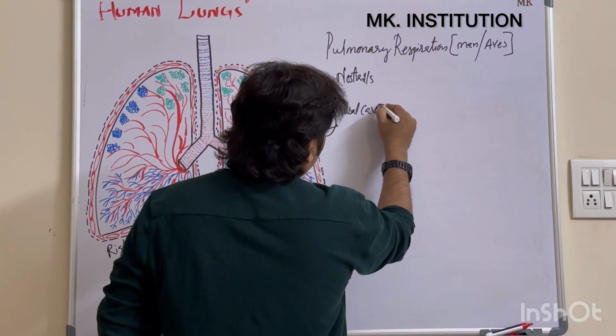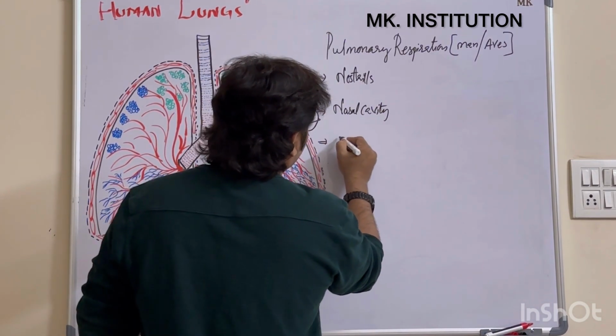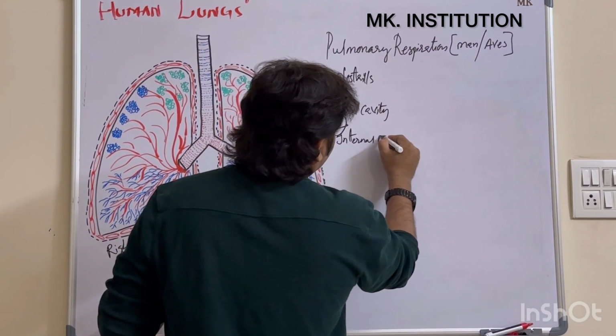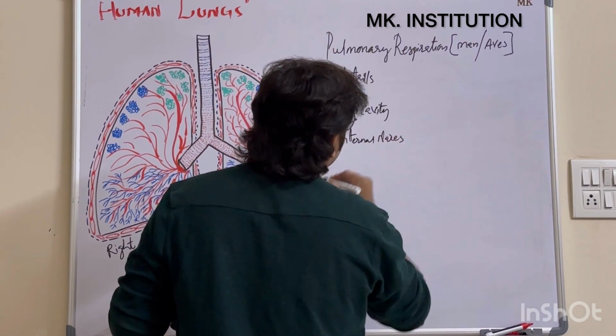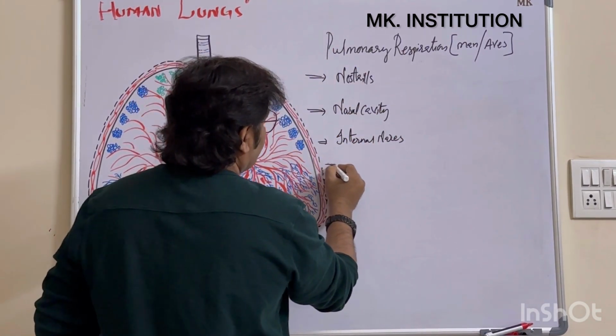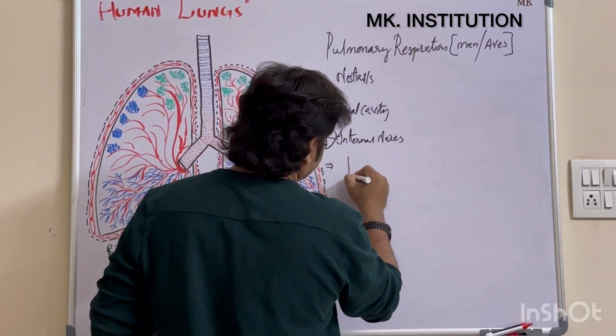Nasal cavity. Okay, and after the nasal cavity, internal nares. Clear? This is the pathway how the air enters. After the internal nares, next one is the pharynx.